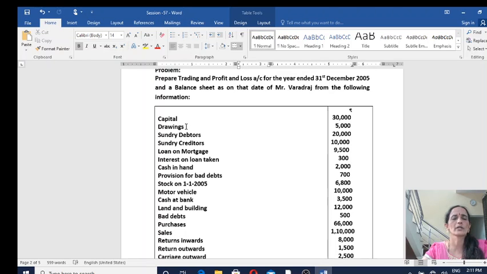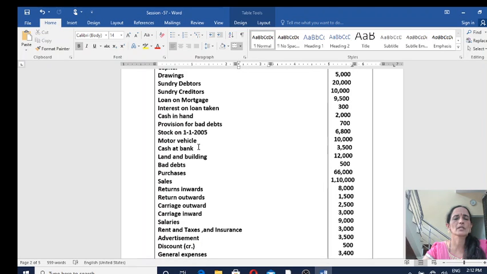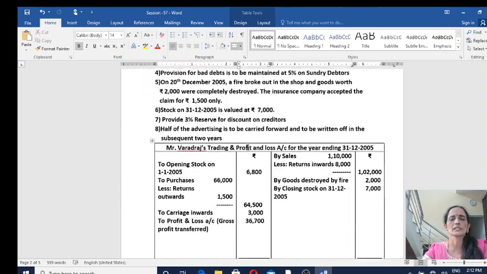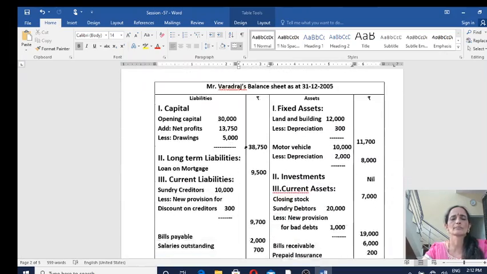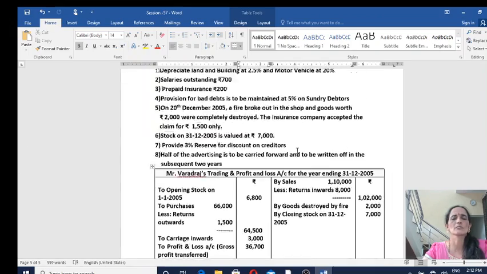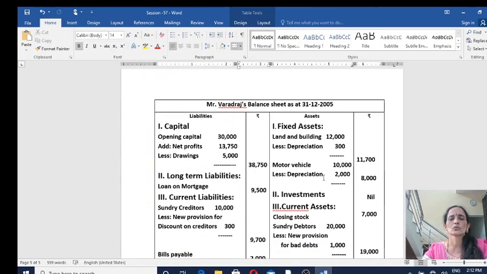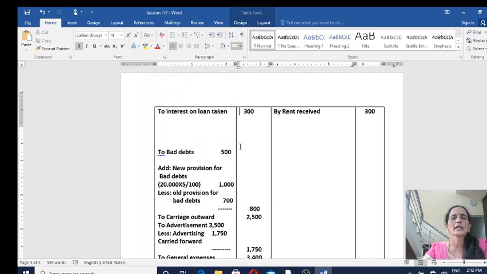Capital, liability side, drawings, liability side, sundry debtors, current asset, sundry creditors, current liability, loan on mortgage, long-term liability, interest on loan taken, profit and loss account items, cash in hand, current asset, provision for bad debts, balance sheet, opening stock, trading account debit side. You have motor vehicle. Record it here. On the asset side, motor vehicle 10,000 less depreciation given in the adjustment. Adjustment items have to be shown twice, that you know. So depreciation amount you deduct 2,000. So net amount to the outer column 8,000.